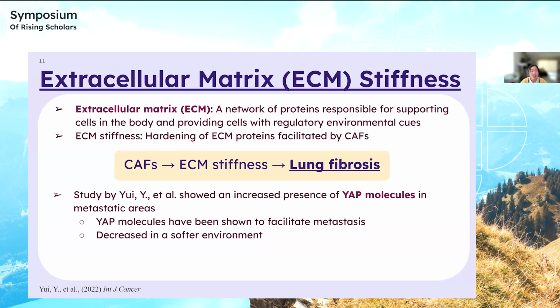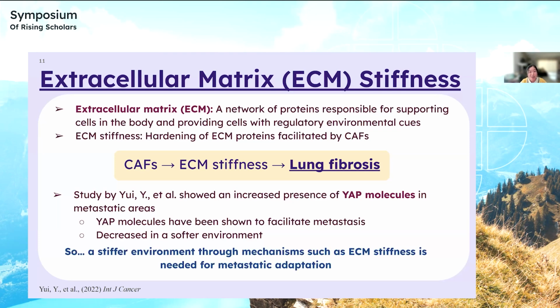Once lung fibrosis occurs, it has been shown to significantly increase the rate of osteosarcoma metastatic formation in the lungs. And to add on to that, a study showed that there was an increased presence of YAP molecules in metastatic areas. For context, YAP molecules have been shown to facilitate metastasis, and this presence of YAP molecules actually decreased in a softer environment. This can then lead one to the possible conclusion that a stiffer environment through mechanisms such as ECM stiffness is needed for metastatic adaptation.